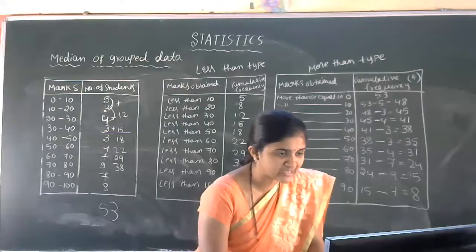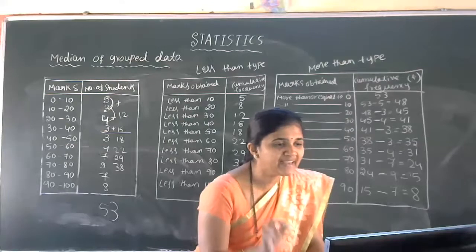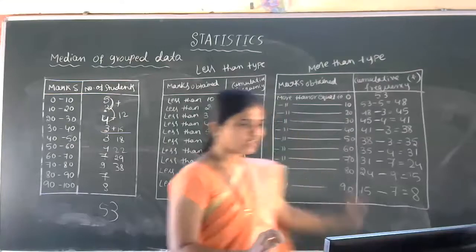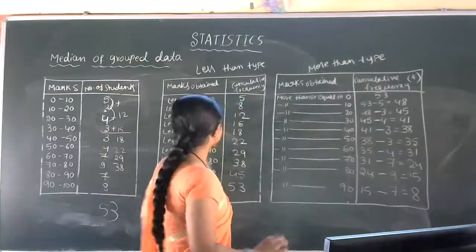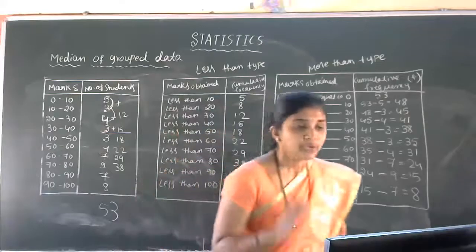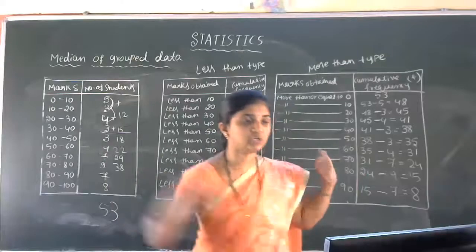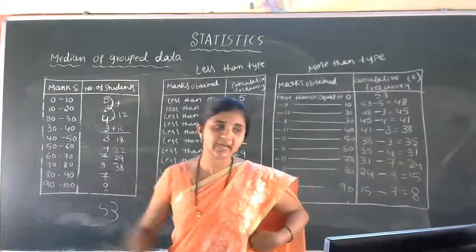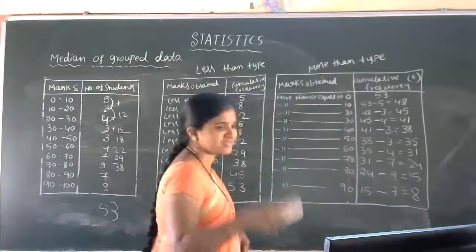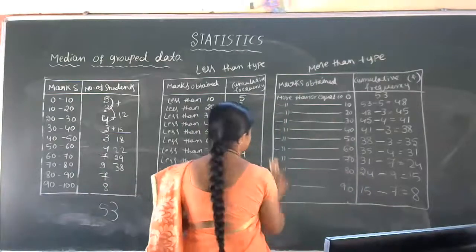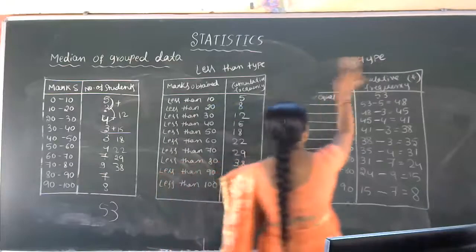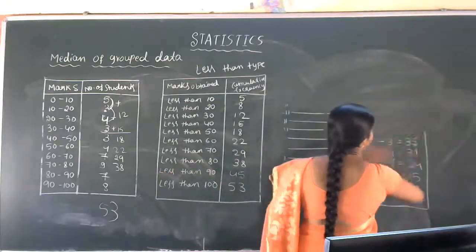Now the actual concept we have to discuss, that is the median of grouped data. So actually this is the basic part of the median of grouped data. One is less than type conversion and another one is more than type conversion. Now you can choose any one, simple. You can choose any one simple conversion to find out the median of this grouped data. So let us choose less than type. Can I rub this more than type now? More than type is not necessary for me. So okay, now I'm going to erase this one, the more than type conversion.